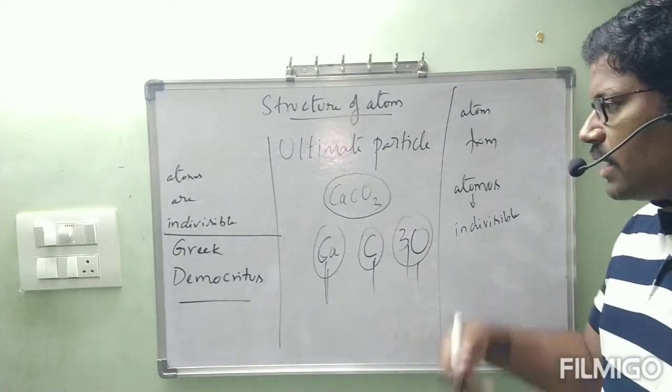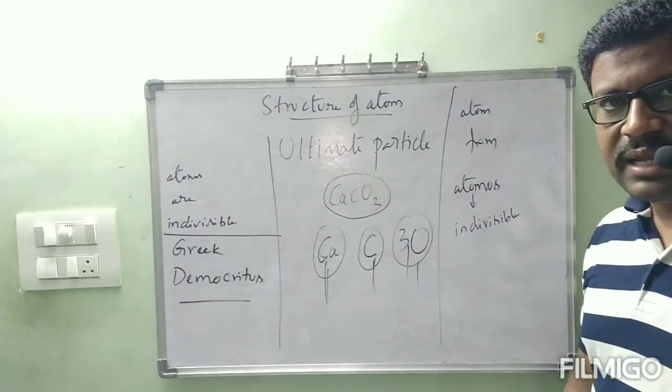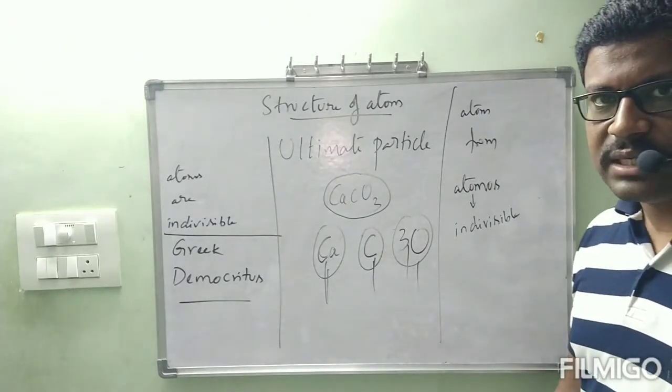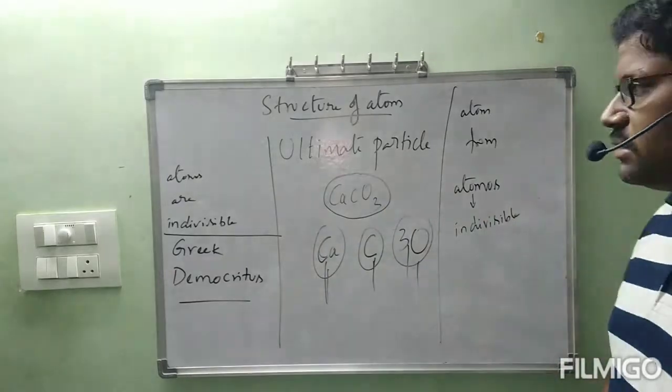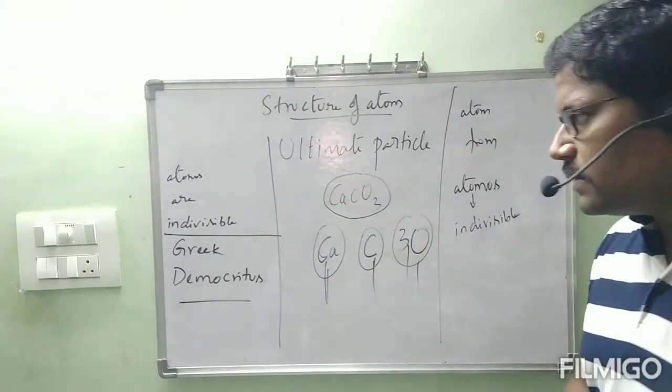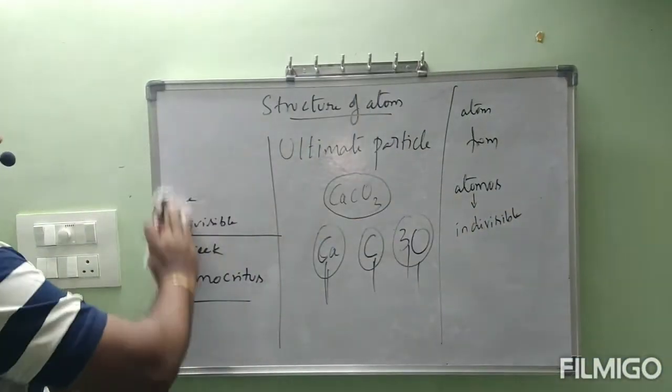Now what about the next scientist? His name was John Dalton, and what about his effort? We will see that one. This is about the introduction. I hope you understood. We will continue this with Dalton's theory. Let us see.